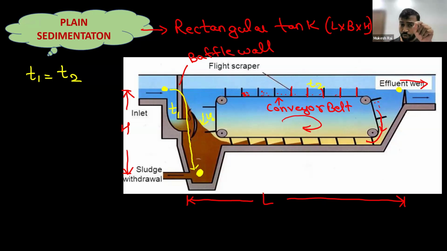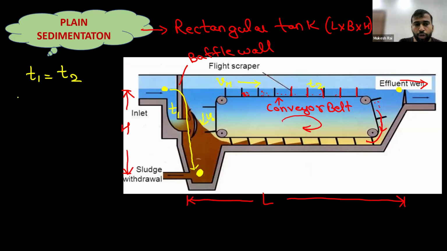Now here the downward velocity of the water is V naught. Similarly, the velocity of water in the horizontal direction is Vh, that is the horizontal velocity or the flow through velocity of water.